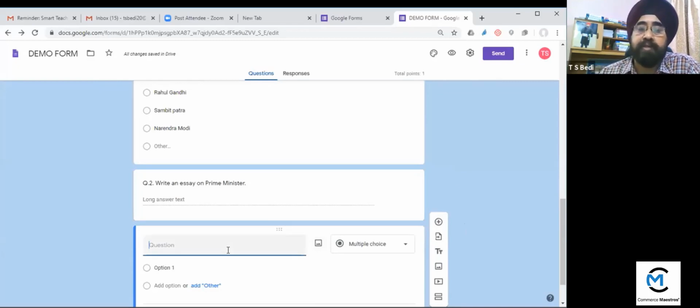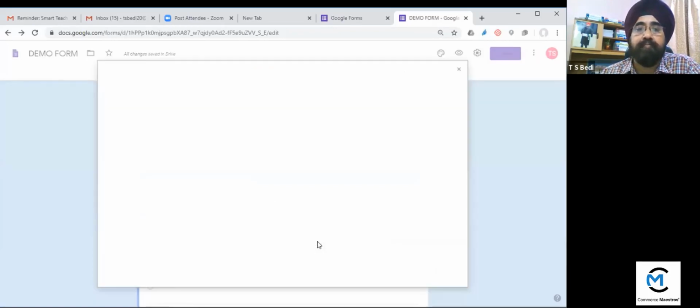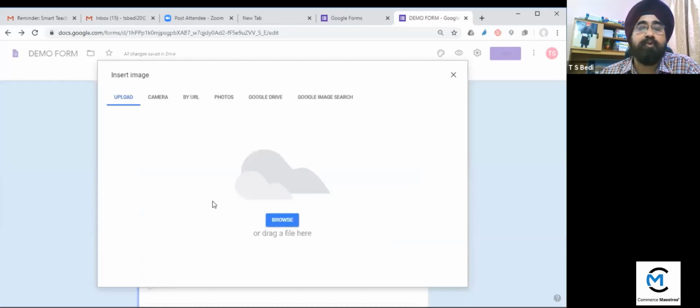You can simply take a picture of the photo. You can upload it. You can add, this is a add image icon. So you can insert the image. Either you can upload, or you can use your camera, or you can write your URL, your photographs from Google Drive. So many options are here. So you can insert images from here.